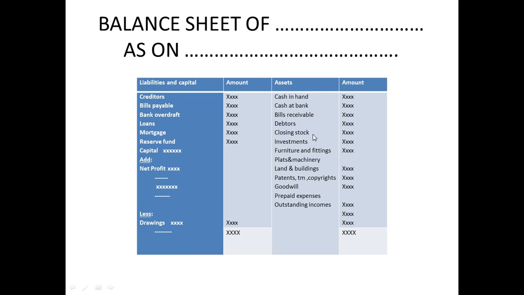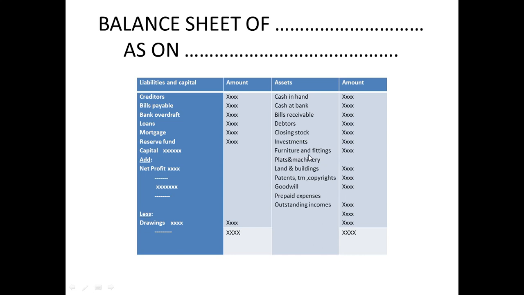See, if it is carried from the last year to the current year, stock is nothing but raw materials which you have in the store departments, in storage. It's nothing but an asset for you. So investments, if I have made an investment in some property or some fixed deposits, it's an asset for me. Furniture and fittings, it's an asset. Plant and machinery, it's an asset. Land and building, it's an asset.